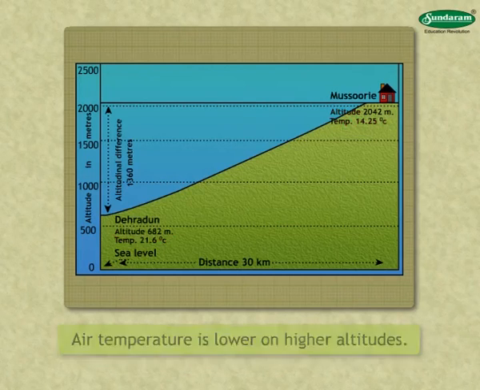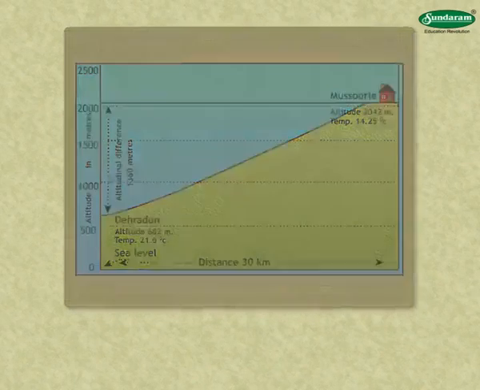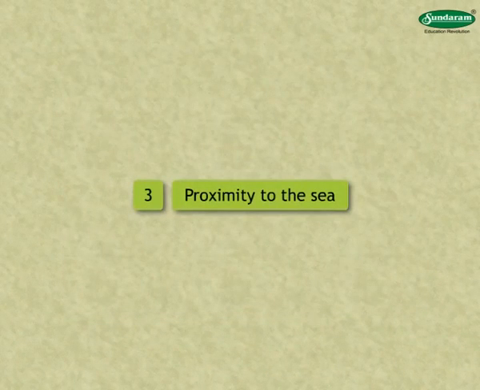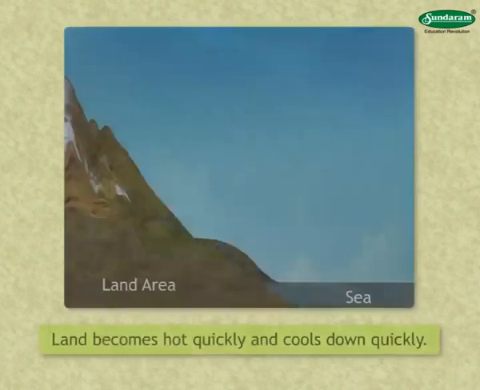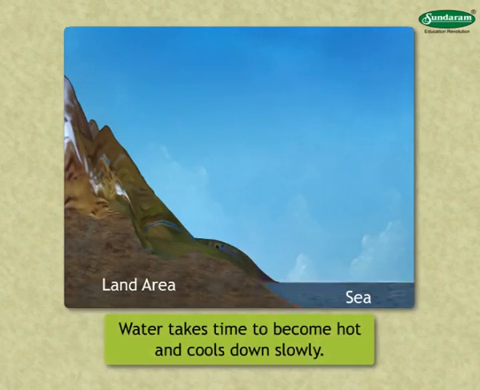In the figure, the section between Dehradun and Mussoorie is shown. Observe the figure and try to understand the relation between altitude and temperature. 3. Proximity to the sea. Land becomes hot quickly and cools down quickly. On the other hand, water takes time to become hot and cools down slowly.